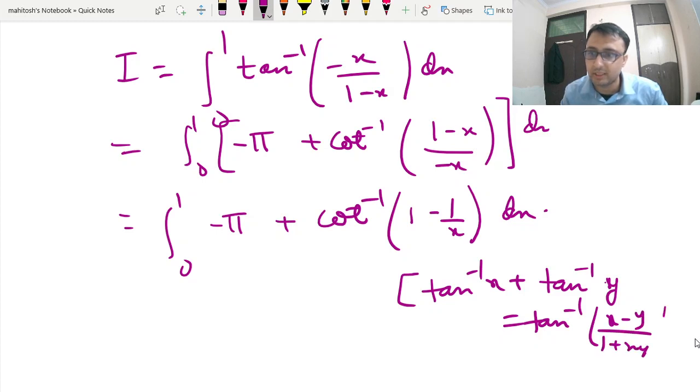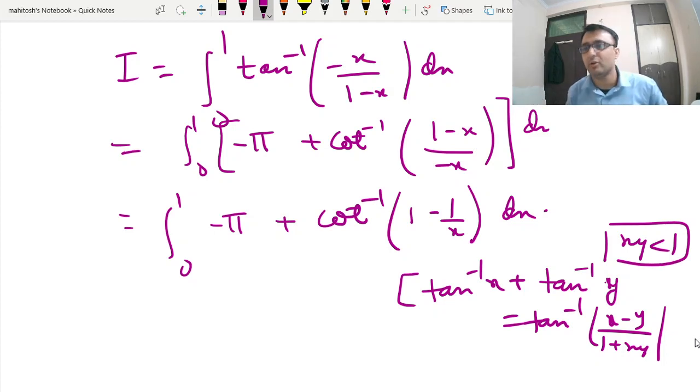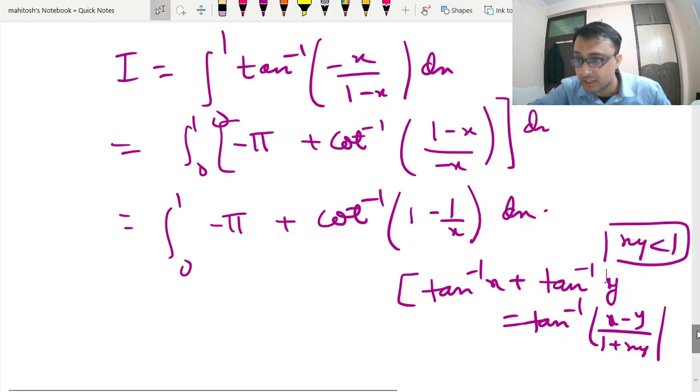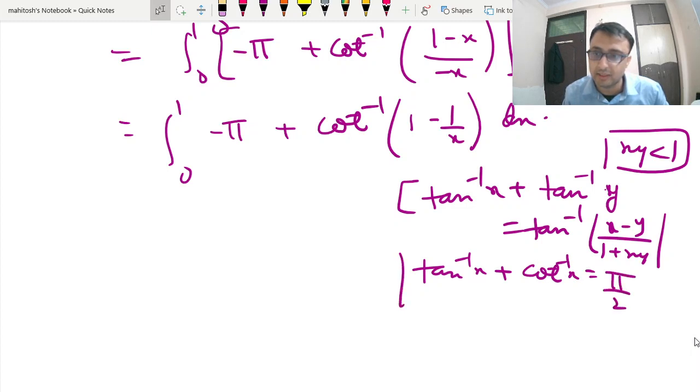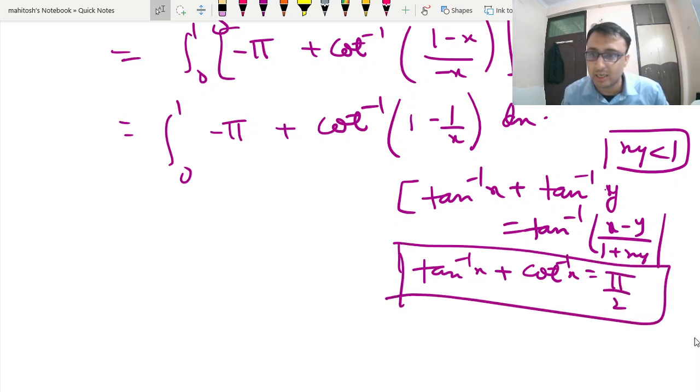That is right, but there is a condition that xy should be less than 1. So when you apply formulas in mathematics, you cannot blindly apply them. You have to use the constraint and conditionality imposed. So tan inverse x plus cot inverse of x is equal to pi by 2. This is the basic thing from your class 11th trigonometry and inverse trigonometric functions.